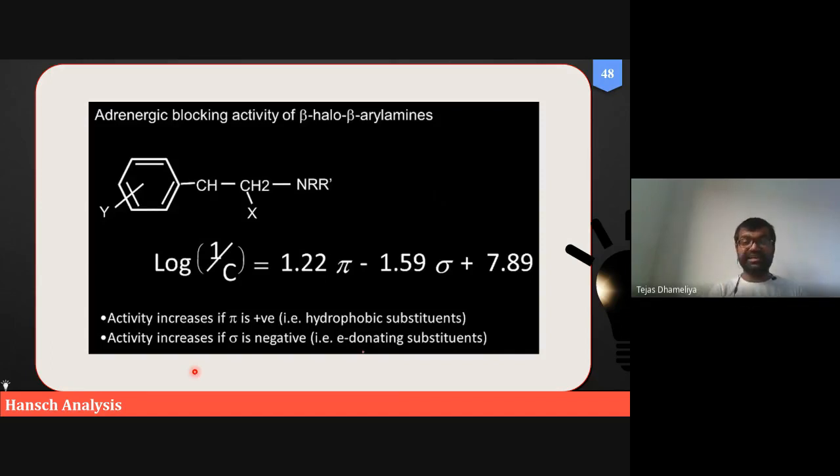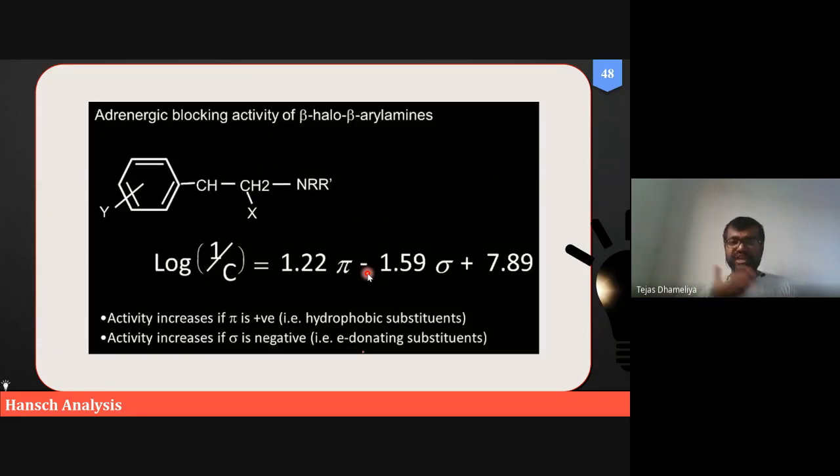Biological activity will decrease. Now why? Because this relationship is not positive. This relationship is negative. So that's why if sigma increases, biological activity decreases. If sigma decreases, then biological activity increases. So this relationship is not directly proportional, but inversely proportional. And this can be identified by the minus.